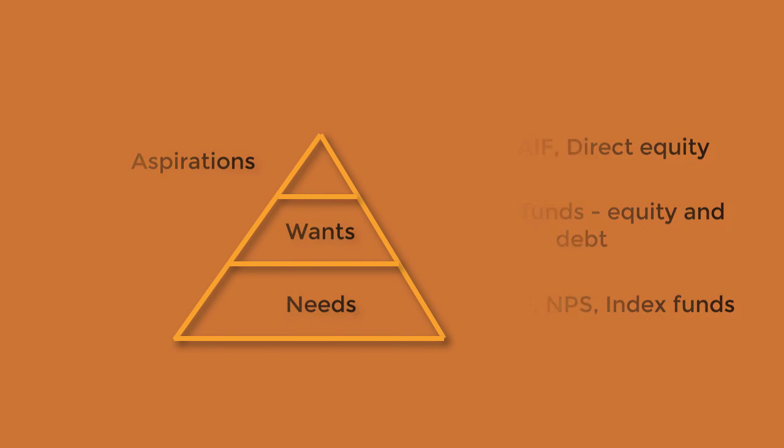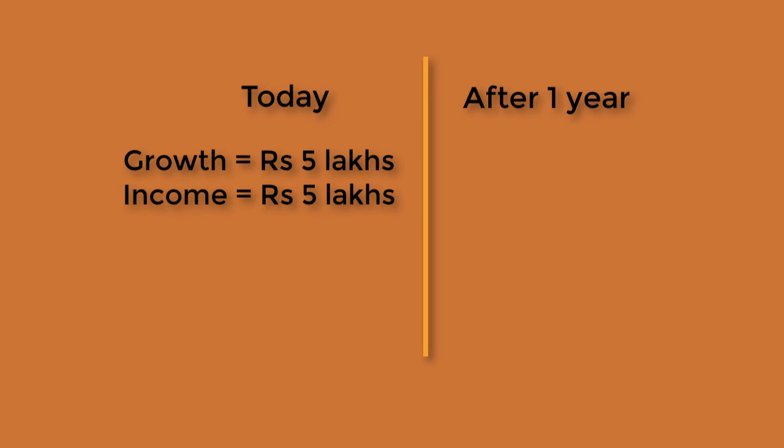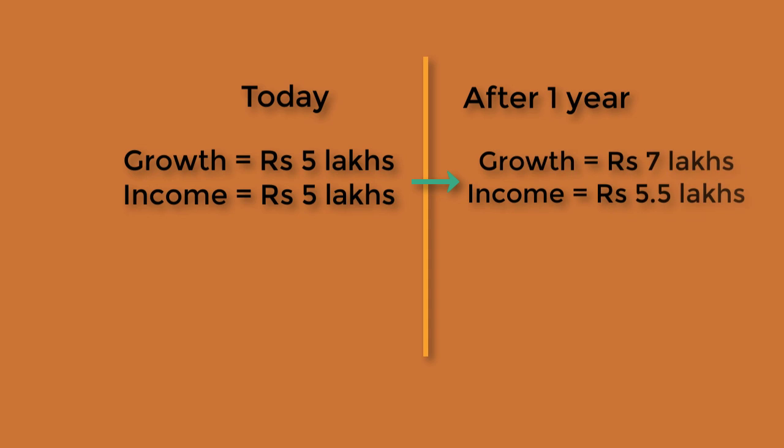So now let's say you started with 10 lakh rupees and that was invested in a split of 5 lakh income and 5 lakh growth. After 1 year, we figured out that growth has become 7 lakhs from 5, and income has become 5.5 from 5.